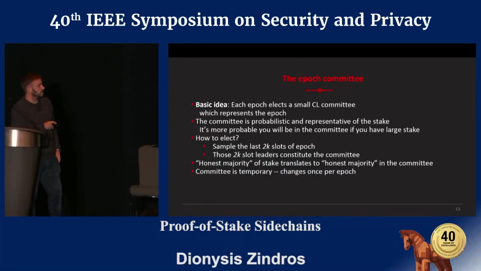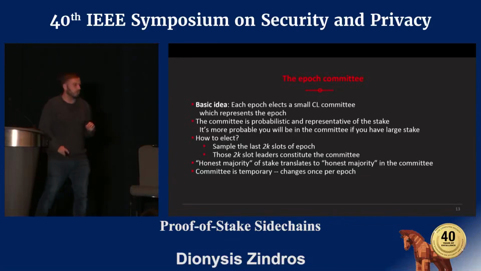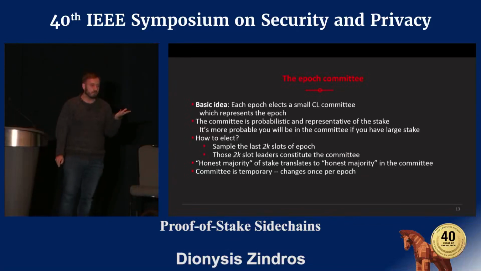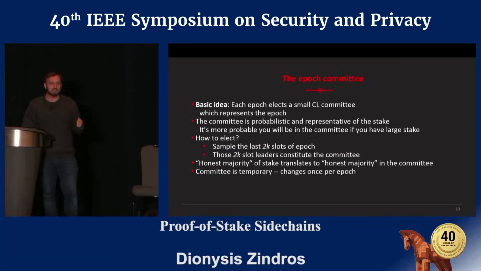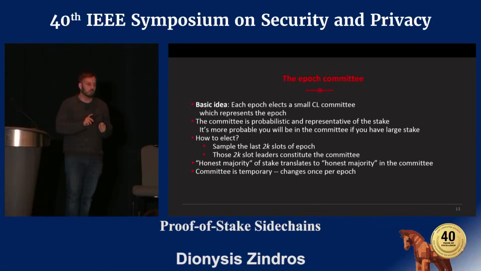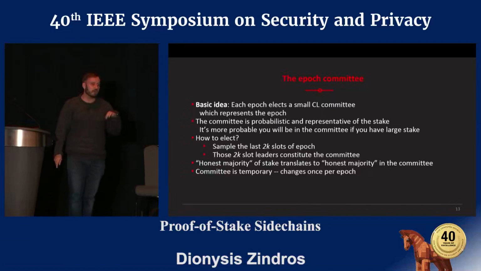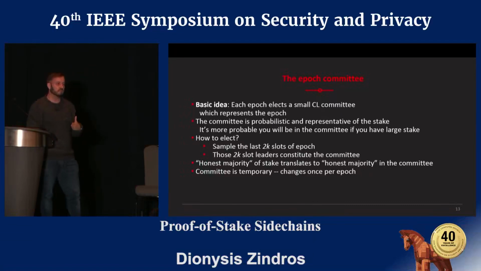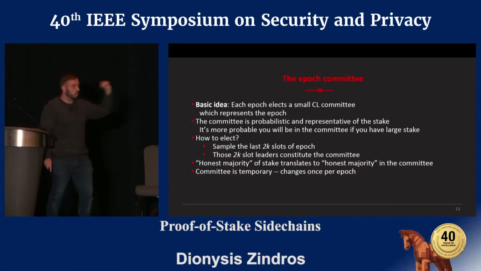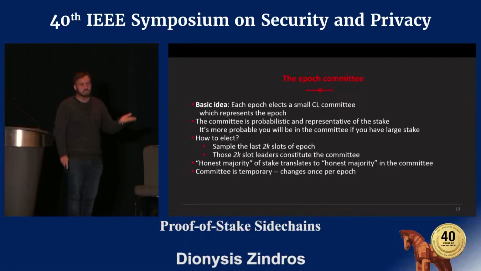In the computation layer, during each epoch, they elect a small committee of people which will be responsible for passing data to the settlement layer. And they will do that by signing off a certificate that says, here's what happened on the computation layer. But we don't want this committee to be a federation, we don't want this to be centralized.